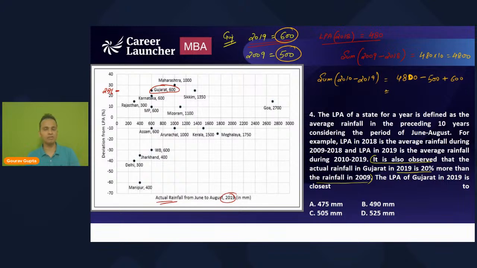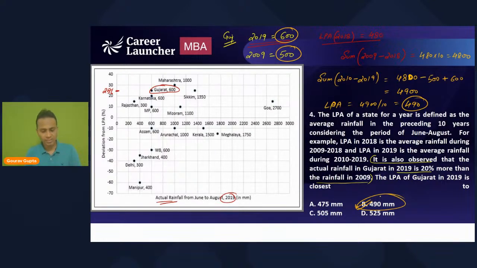So the sum from 2010 up till 2019 will come out to be 4900, and the LPA of this will be 4900 divided by 10, that is 490. So 490, that is option B, should be the correct answer.